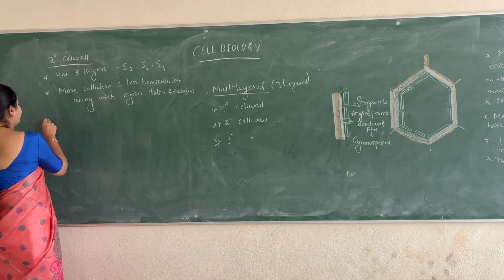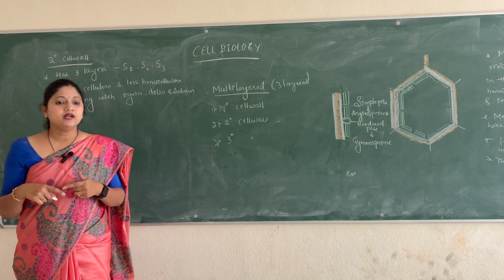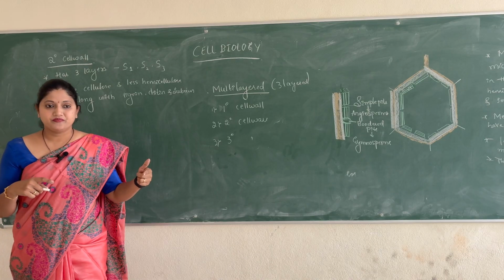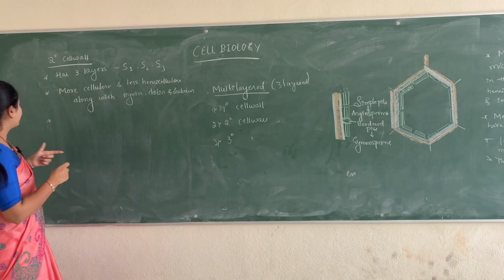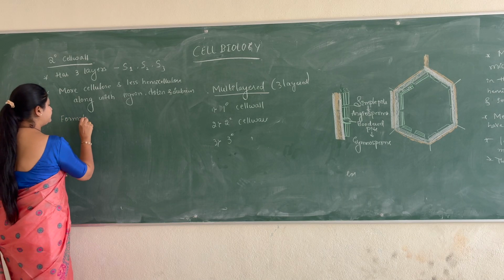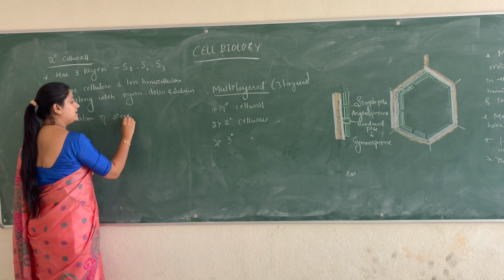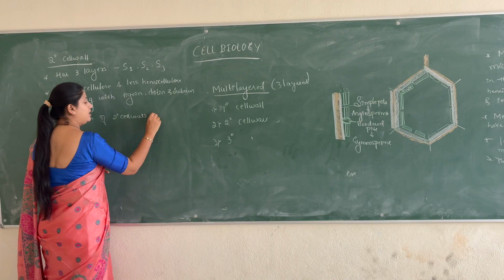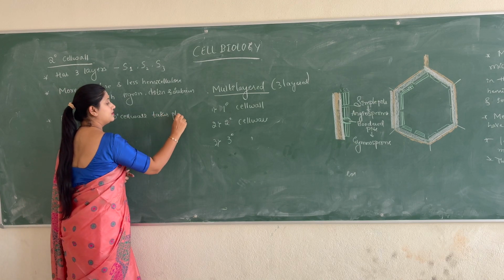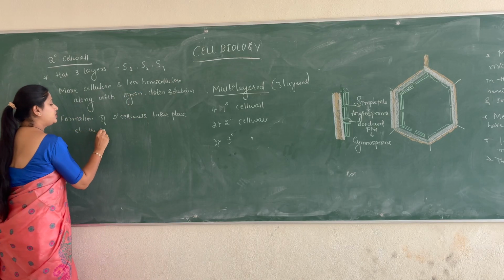Then we usually see the formation of the secondary cell wall when the cell gets matured. The formation of the secondary cell wall takes place at the maturity of the cell.